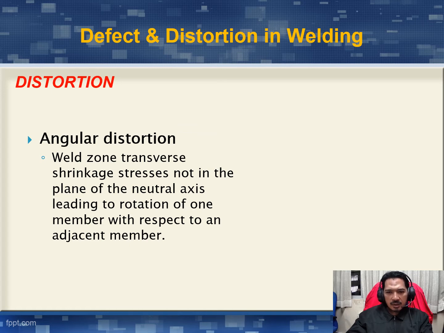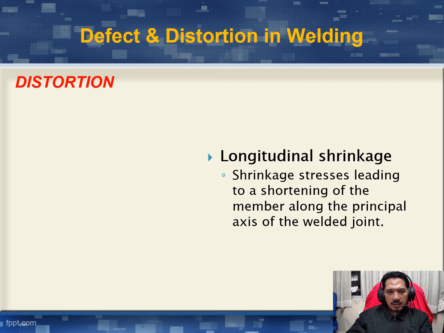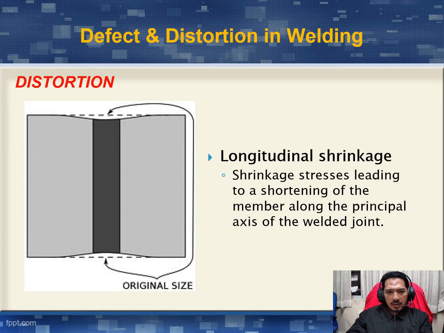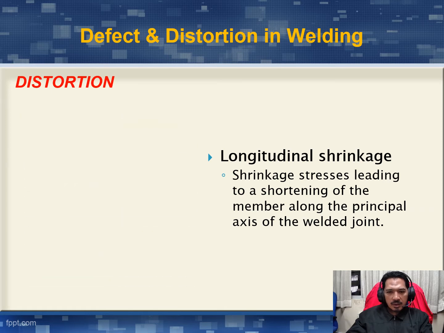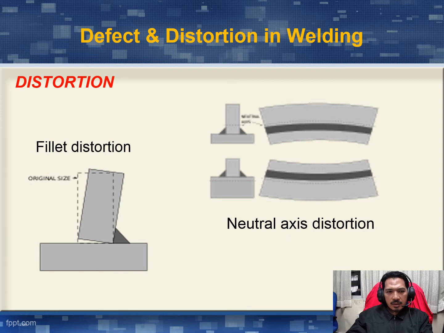Berdasar dia tegak, tapi bila dah habis dia meleding ke atas. Okay. Longitudinal shrinkage stress leading to a shortening of the member along the principal axis of the welded joint. Okay. Dia shrink di bahagian kimpalan, di bahagian HAZ ni, dia mengecil. Okay. Okey, untuk distortion, kita ada beberapa distortion. Pertama, fillet distortion lah. Okey, dia akan senget bahagian tempat yang kita kimpal. Neutral axis distortion.